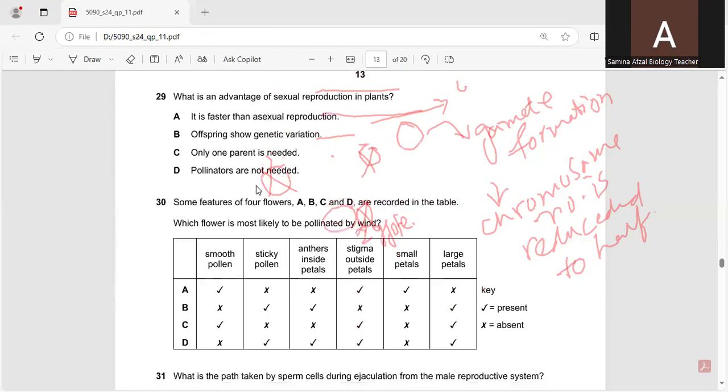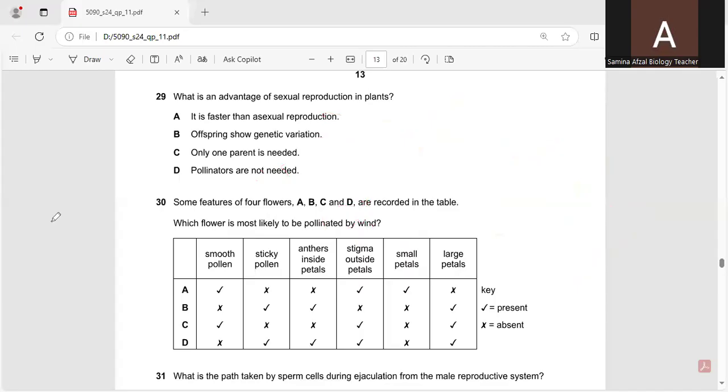The next question, number 29, is: what is an advantage of sexual reproduction in plants? It is faster than asexual reproduction. It cannot be a correct option. It will not be faster than asexual reproduction. Offspring show genetic variations. That can be a correct option.